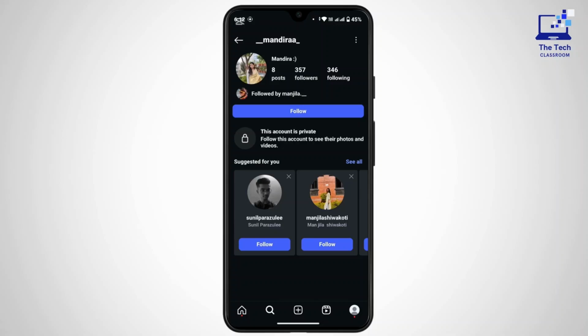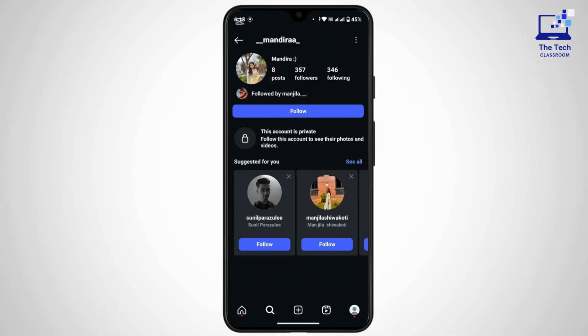However, what you can do is you can send a follow request. If the user accepted your follow request, you can view their post and all of their pictures. Or check for other platforms. Some users share their Instagram photos on Facebook, Twitter, or TikTok, so you can check on those platforms as well. Or if someone you know follows this account, you can ask a mutual friend so that they share some of the posts with you.